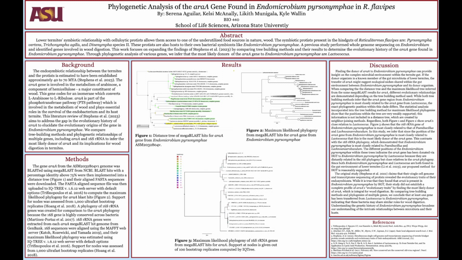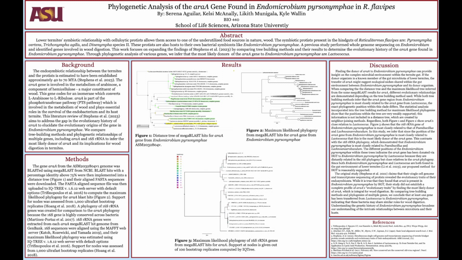Through various tree-building methods and phylogenetic data comparisons, we aim to pinpoint ERA-A's probable donor. For our methods, we started with the gene ERA-A from the ASM2032804v1 genome, which was blasted using megablast from NCBI. Blast hits with a percentage identity above 75% were then implemented into a distance tree, as seen in Figure 1, and their aligned FASTA sequences were downloaded. The FASTA aligned sequence was then uploaded to IQ-TREE with the default option selected to compute the maximum likelihood phylogeny for ERA-A blast hits, as seen in Figure 2.